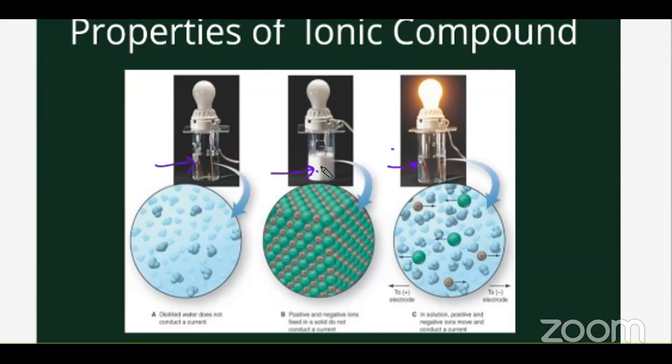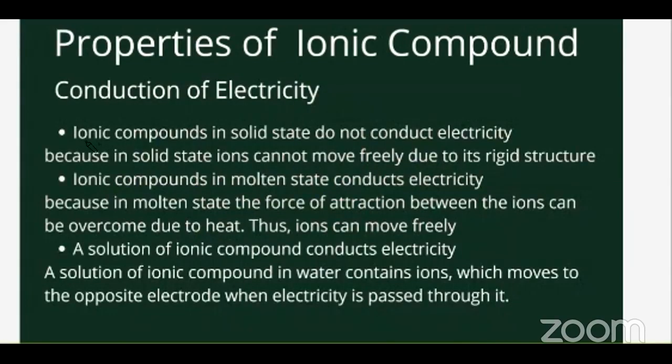But when you mix the same salt in water, it becomes an aqueous solution. So we have free electrons moving. We have ions, the positive ion of sodium, the negative ion of chlorine, hydroxyl, hydrogen. These ions are moving, and at the same time free electrons are also present. Because of the free electrons moving around in the solution, the bulb glows. So what is the property we are talking about? We are saying that ionic compounds in solid state do not conduct electricity. That is what we are trying to understand here.